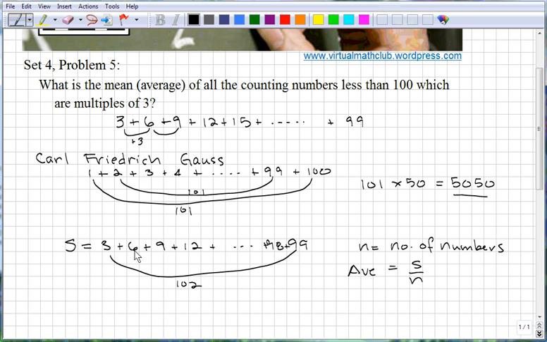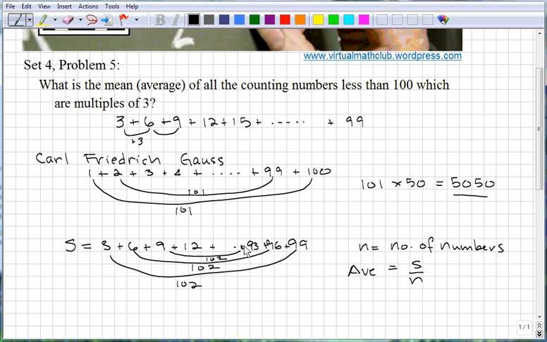So if we were to take 6 plus 98, oops, sorry, it won't be 98, will it? It'll be a multiple of 3, which is 96. If you add those up, you get 102. The number before that will be 93. And if you add 9 and 93, you get 102.